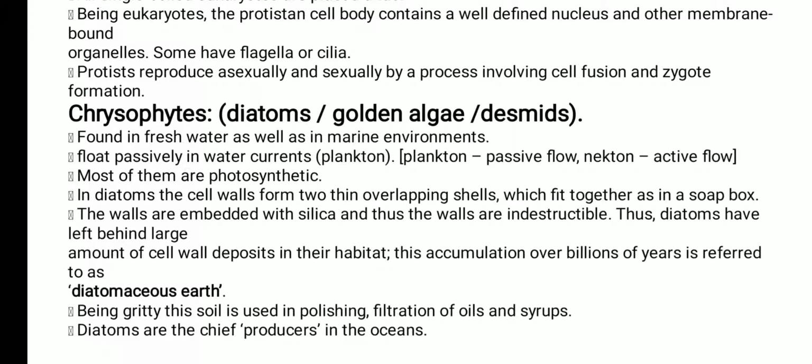The cell wall is gritty in nature because of the silica present in it, so it may be used for polishing and for the filtration of oils and syrups. Next, they are the chief producers in the oceans. Very, very important thing, students. They are the chief producers of oceans.